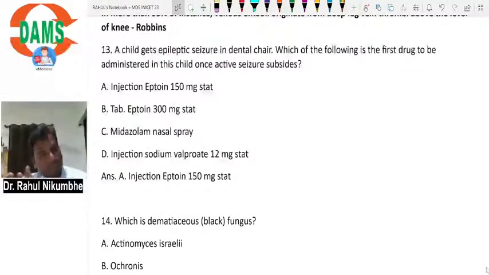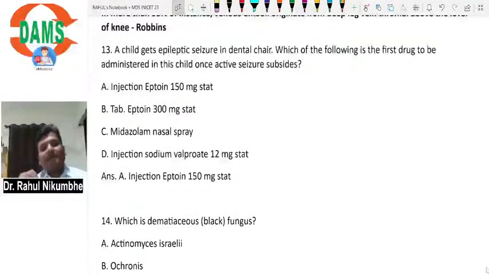Phenytoin is commonly available and commonly used. But with tablet phenytoin, if the patient is having a seizure, the tablet will enter the mouth, esophagus, stomach, be digested and absorbed in blood, then go to the brain. So it will take a lot of time to act. Once seizures are controlled and the patient is conscious and oriented, before discharge you can shift the patient to tablets. But during an emergency, it is not useful.